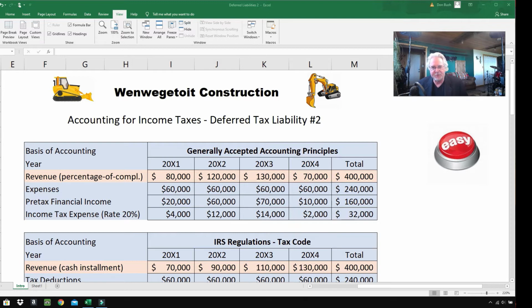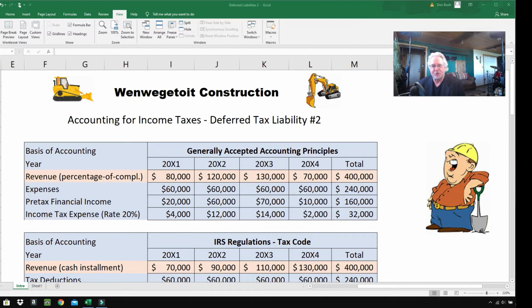So today we are learning about an intermediate accounting topic, accounting for income taxes, deferred tax liability, example number 2. So here we go. We are dealing with, when we get to it, construction. A construction company you probably don't want to have work on your home.